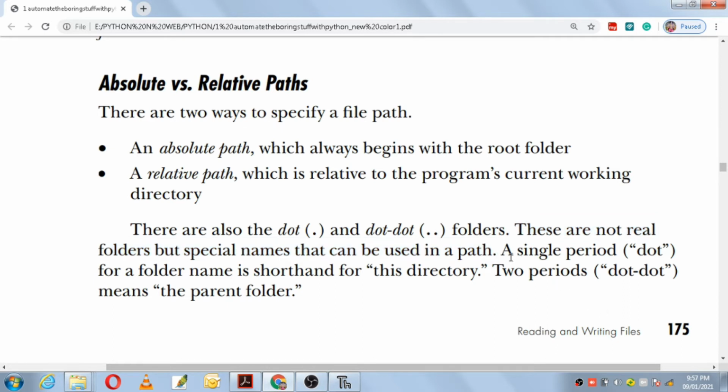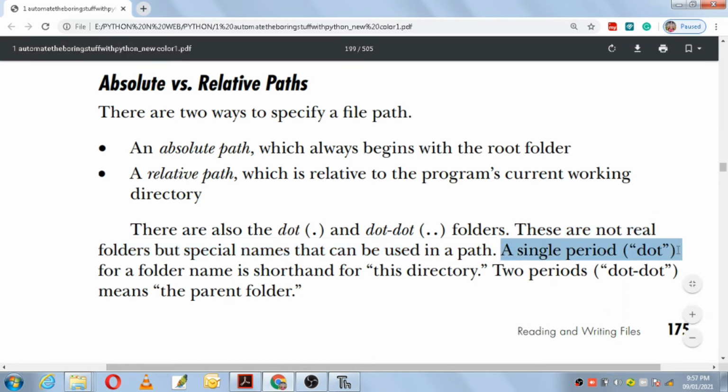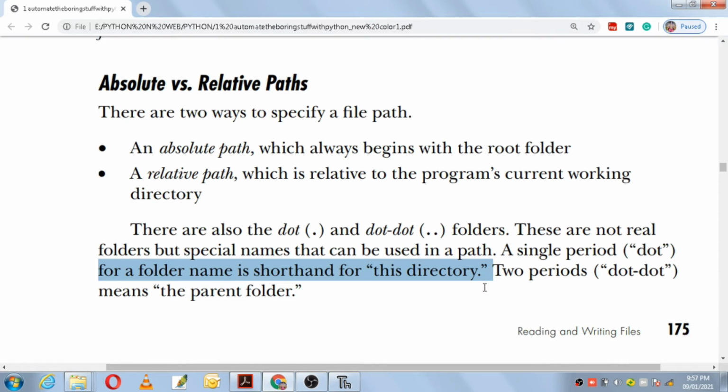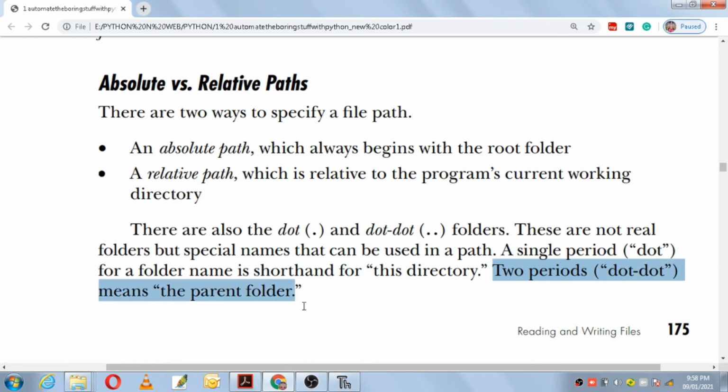A single period, dot, for a folder name is a shorthand for this directory. Whenever in a path we are using a single dot, it means this directory. And if you are using two dots, that is two period symbols, then it means the parent folder.